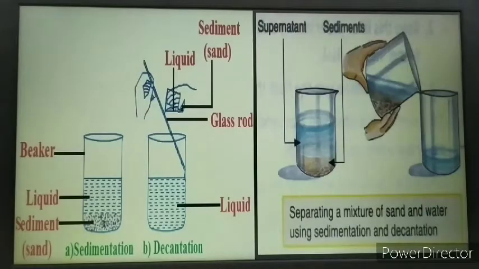The liquid will slowly drip down and get collected in the second container, and the insoluble solid impurities, that is the sand particles, which can also be called sediment, will remain in the first container. So without disturbing the lower layer, you need to separate the liquid layer, and this is the process of decantation.